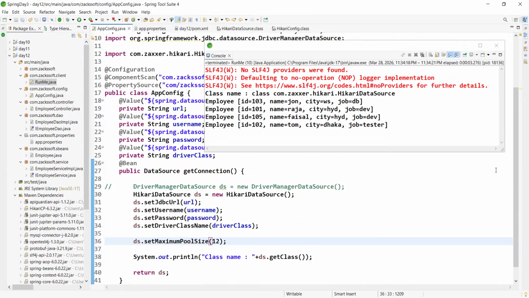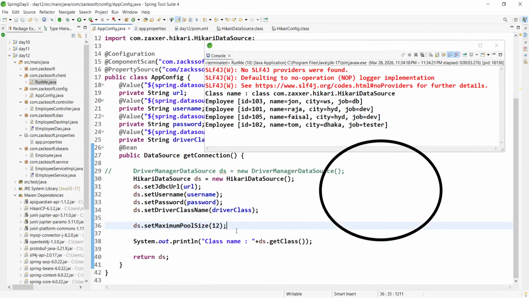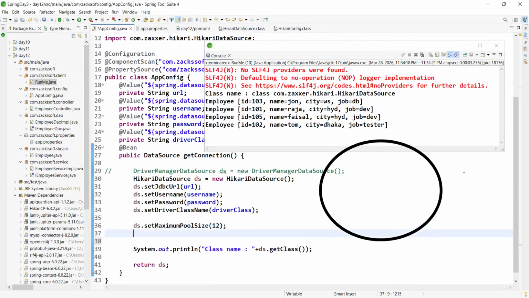So in the connection pool we will have 10 connections, right? How many connections, boss? Just observe, 10 connections. But consider you are not using them.